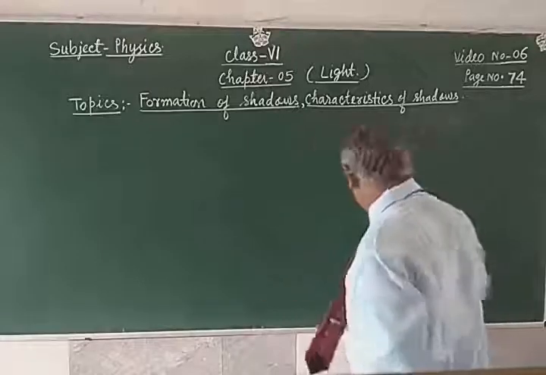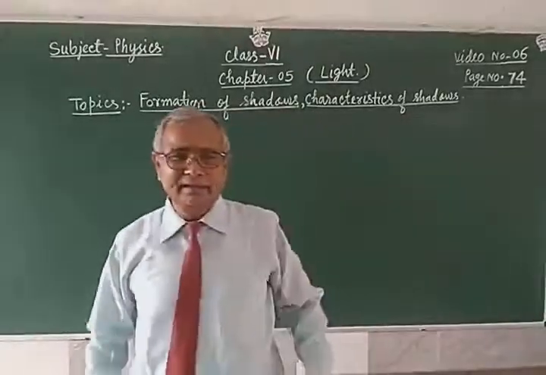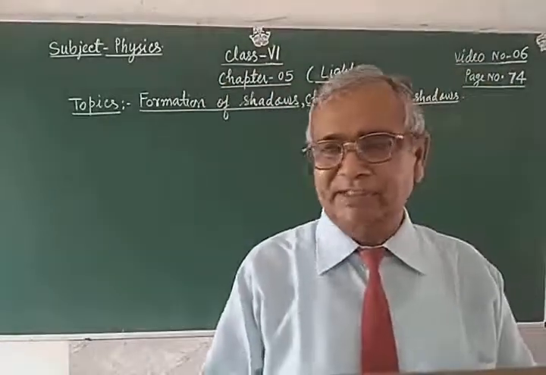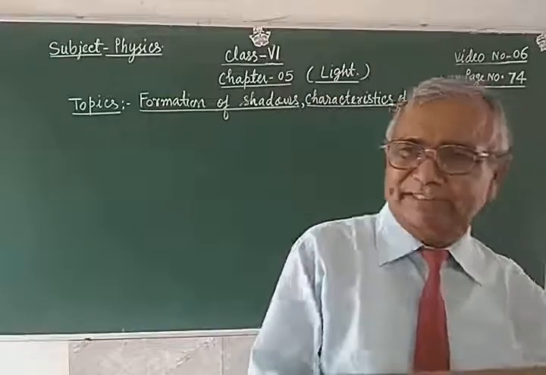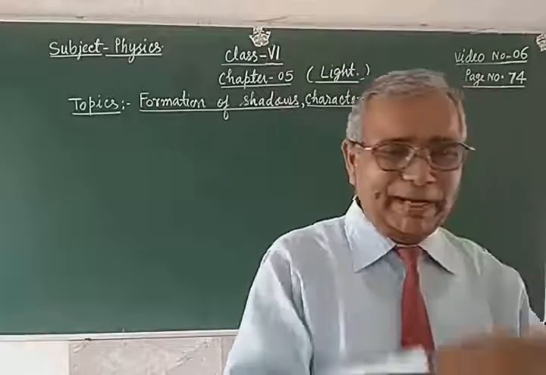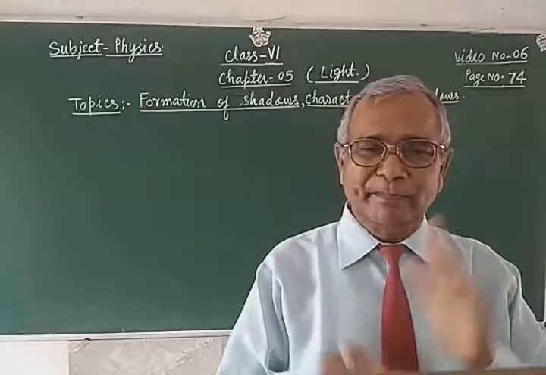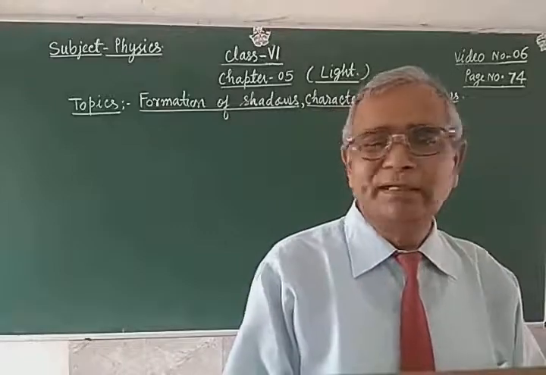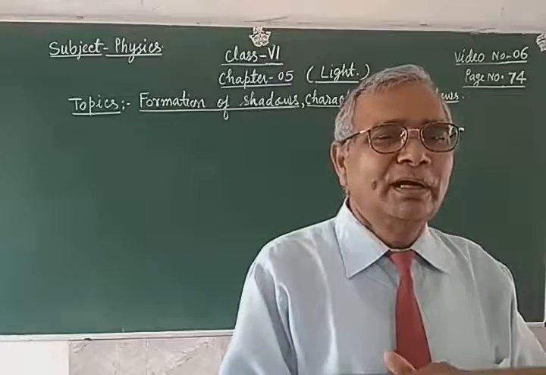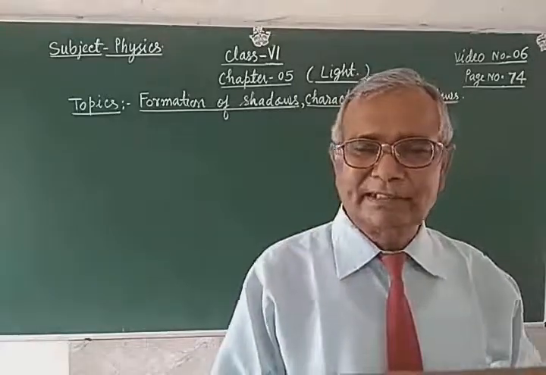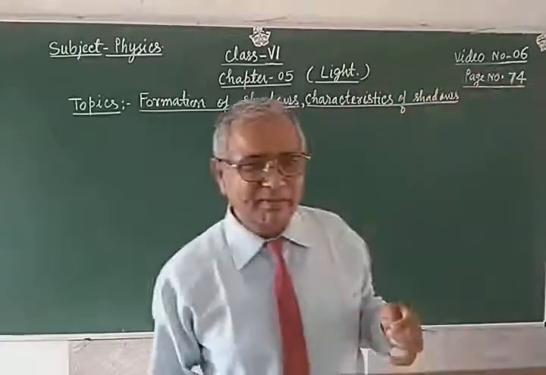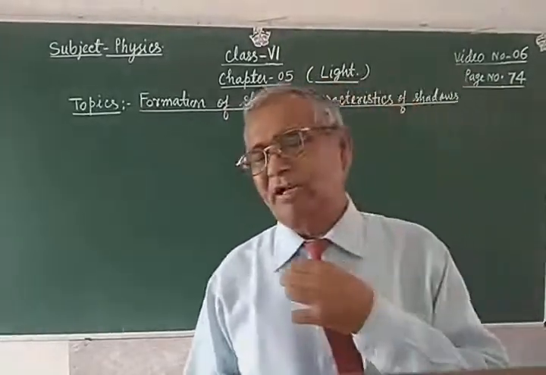Whenever an object is in the path of the light, since light travels in a straight line, it will not travel in a bent path. So definitely light is stopped by an opaque object. Remember it. There are three types of objects I have told you about: some are opaque, some are transparent, some are translucent.